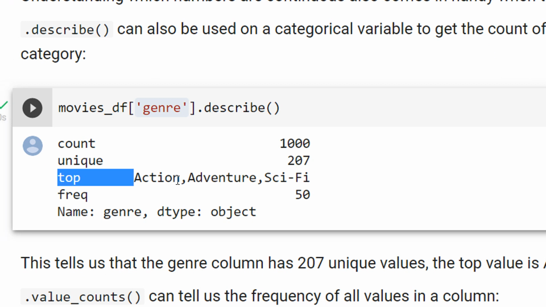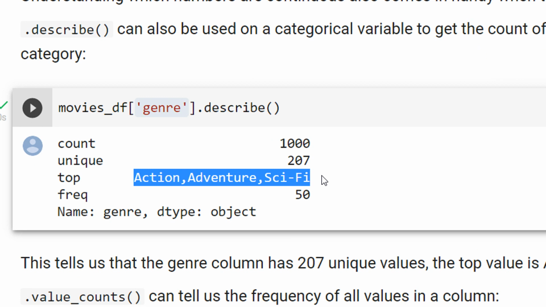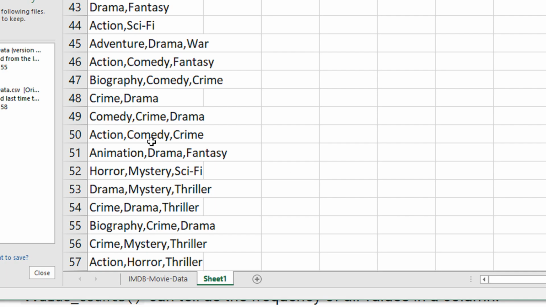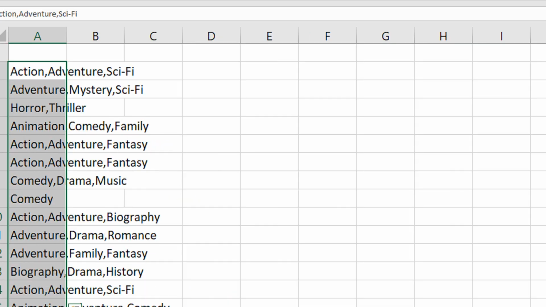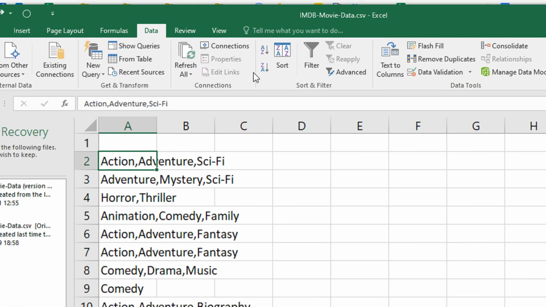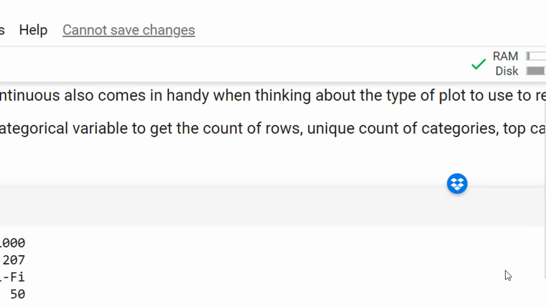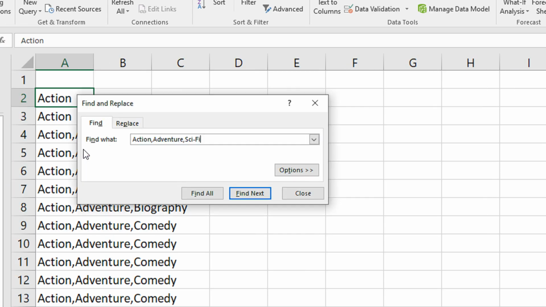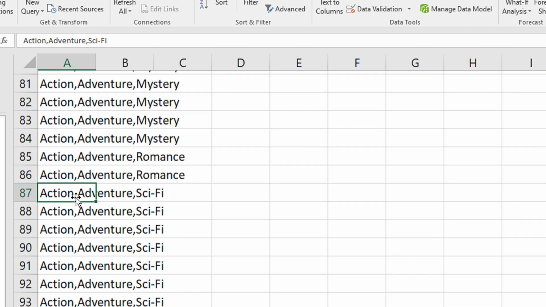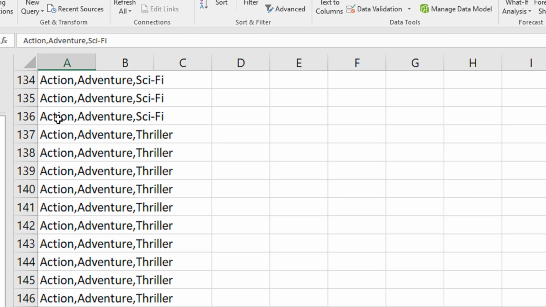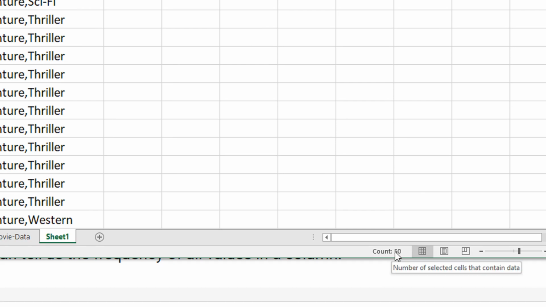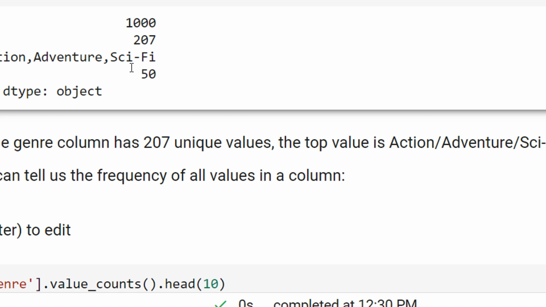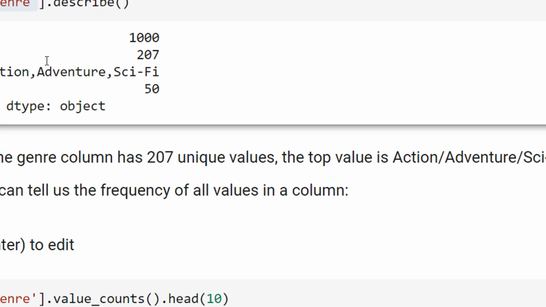So let me just do a control Z and let me sort this. Which is our highest frequency? Action, adventure, and sci-fi, right? Let me just search this. So you can see action, adventure, and sci-fi. When I select this, you can see the count is 50, right? So basically what it does is, for every unique value, it calculates the frequency, and then it tells you which is the maximum one.